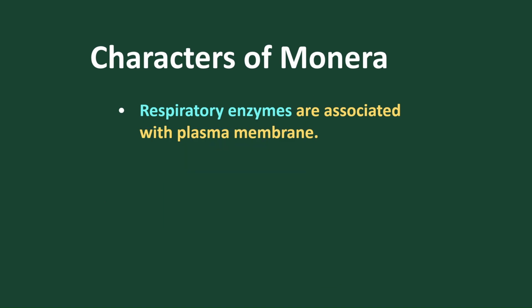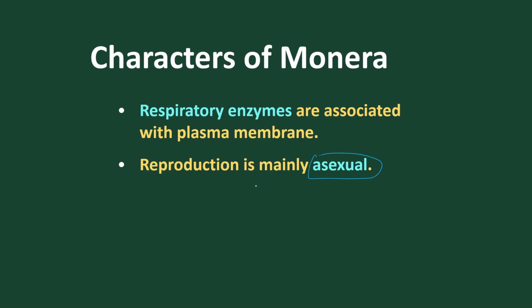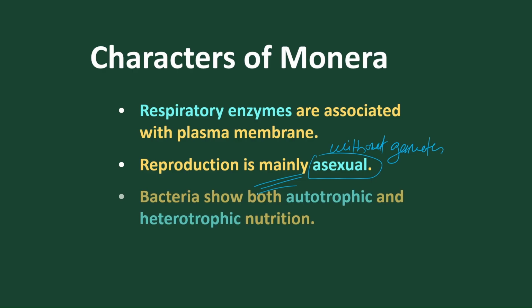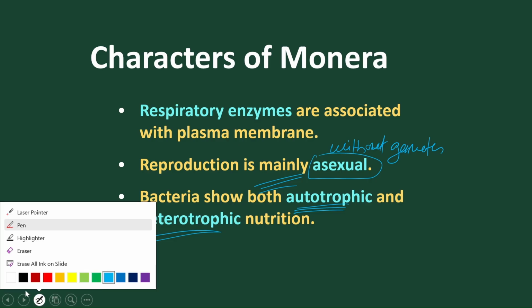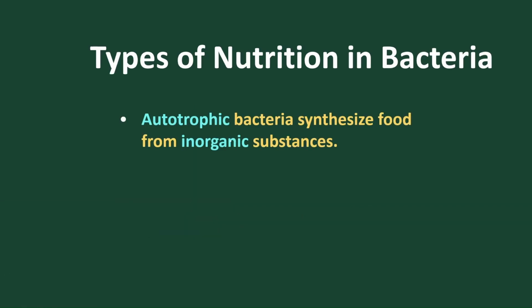Okay. Now, reproduction is mainly asexual. Mainly it is the asexual mode because they don't have gametes. So the reproduction is without gametes. Got it? And bacteria show both autotrophic nutrition and heterotrophic nutrition, as we have discussed earlier.